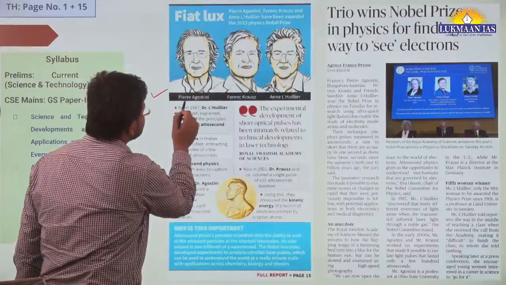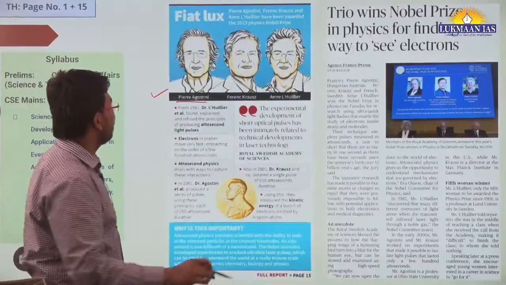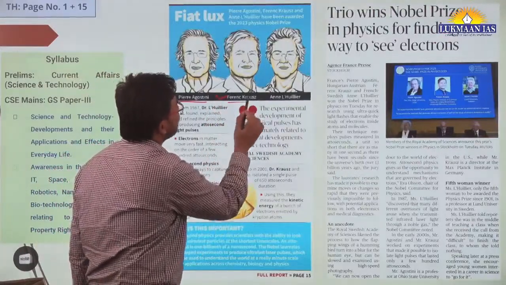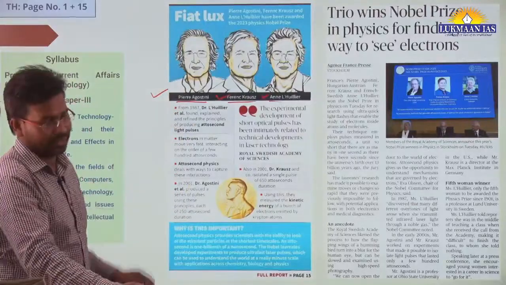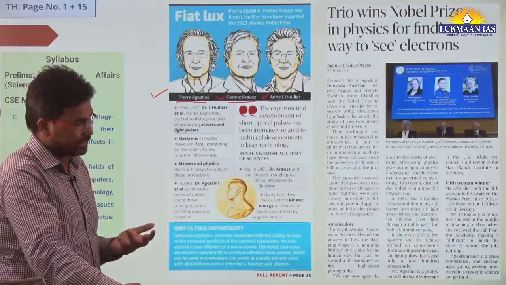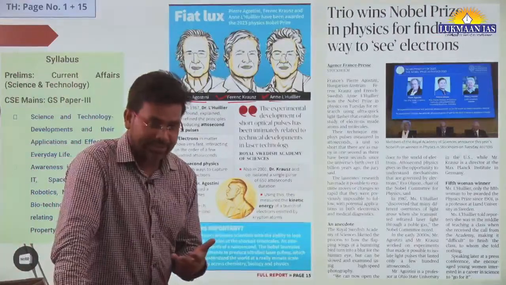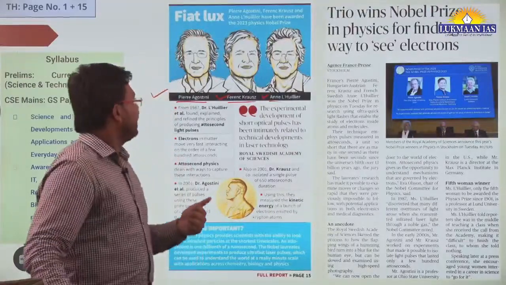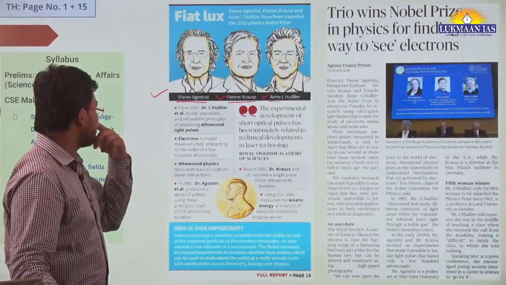One is Pierre Agostini, then we have Ferenc Krausz, and then we have Anne L'Huillier. These are the 3 people who have been together awarded the Nobel Prize in Physics for their work in attosecond physics.